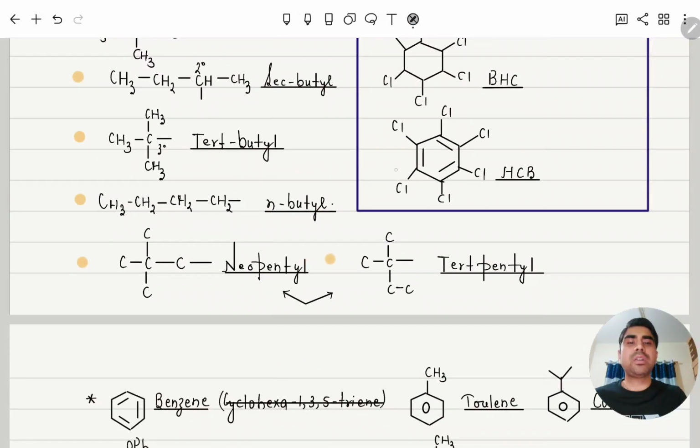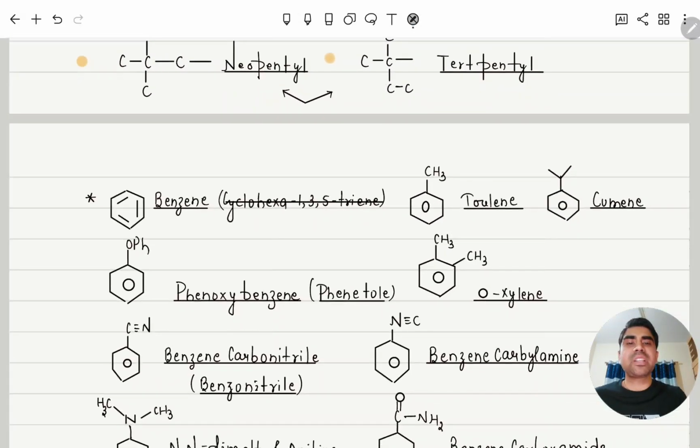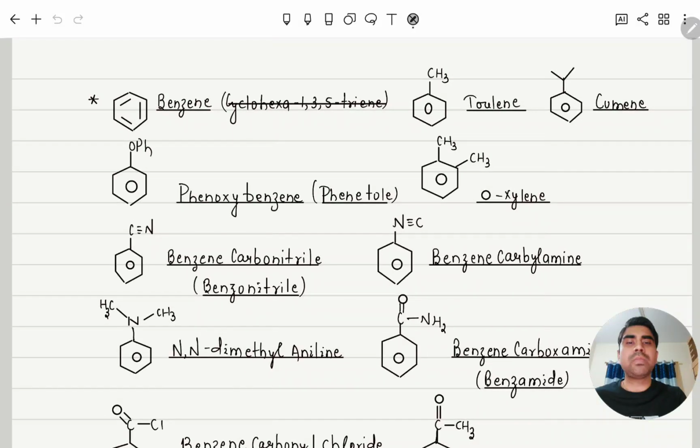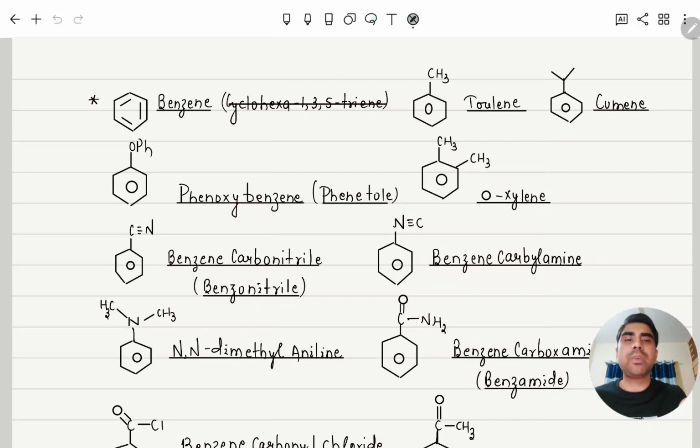Moving further, next, aromatic compounds, some special compounds with special naming. Like this is called benzene. This is not called cyclohexa-1,3,5-triene. This is not an alkene, because here all those pi bonds are delocalized. So here we will write benzene only, not cyclohexa-1,3,5-triene. This is phenoxybenzene, also called phenetole.